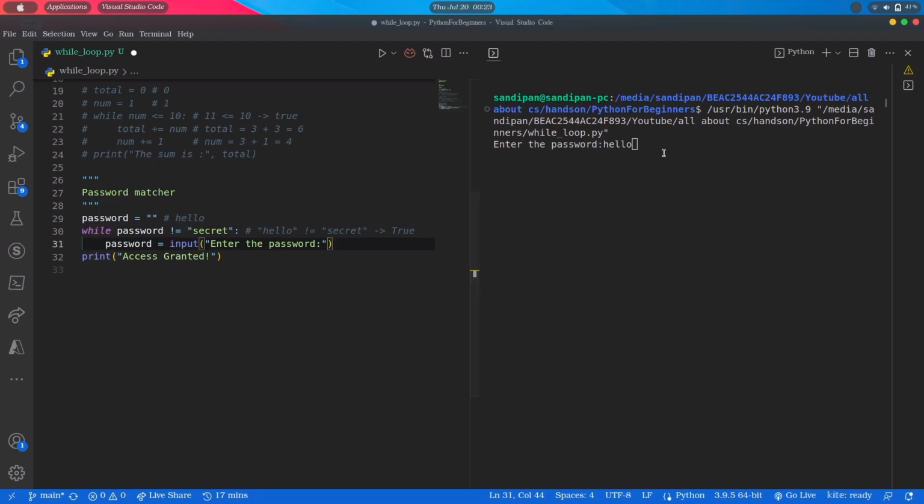So let's see that. And as you can see, it is again asking for the password. So this time let's try entering some other value, maybe Sandipan. And as expected, it is not accepted and it is asking for the password again. So this time let's enter secret. And as we already know, it comes out from the loop and prints access granted.